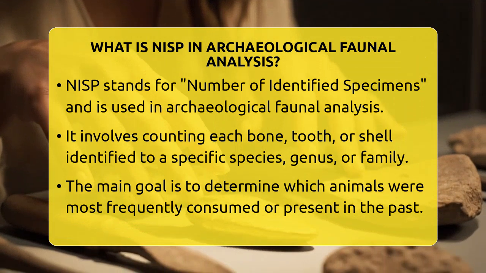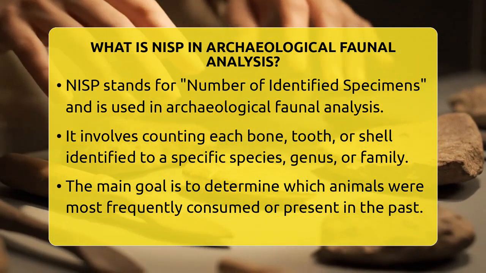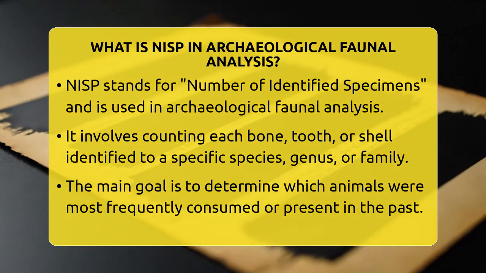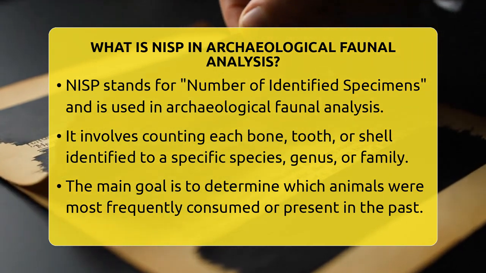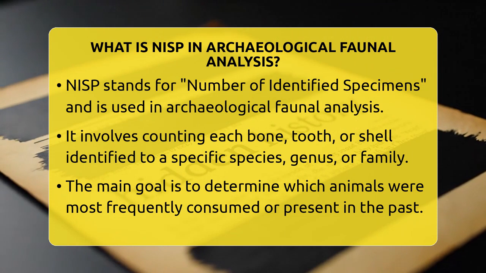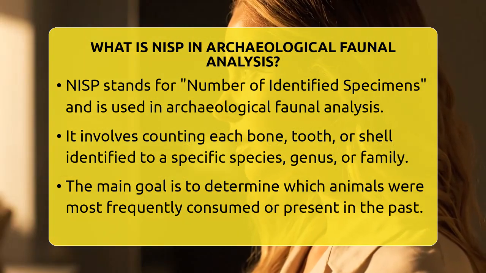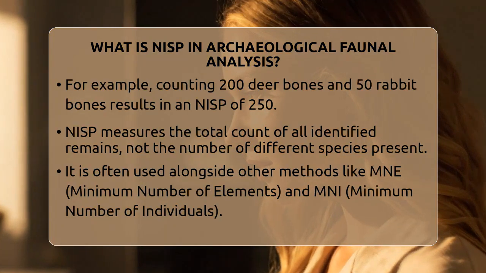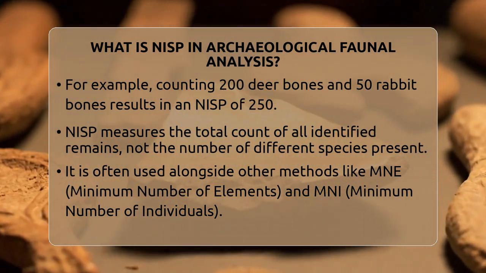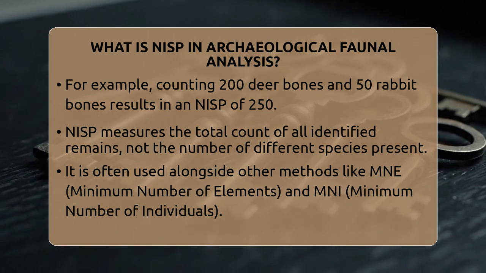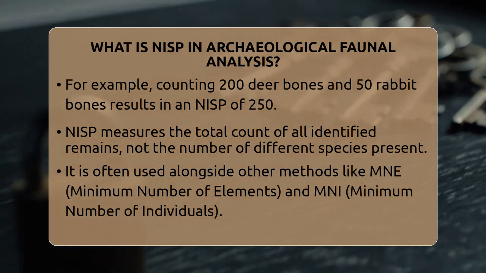When researchers find bones, teeth, or shells, they count each one that can be identified to a specific species, genus, or family. This count helps us see which animals were most common in the past. For example, if there are 200 bones identified as deer and 50 as rabbits, the NISP would be 250. It's a simple way to measure how abundant each species was in the archaeological record.